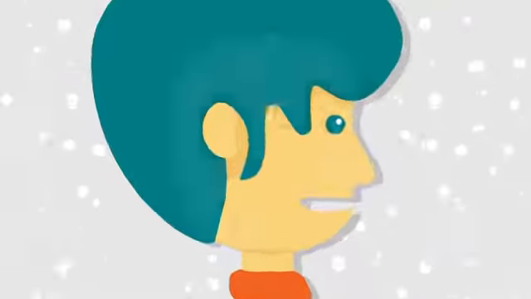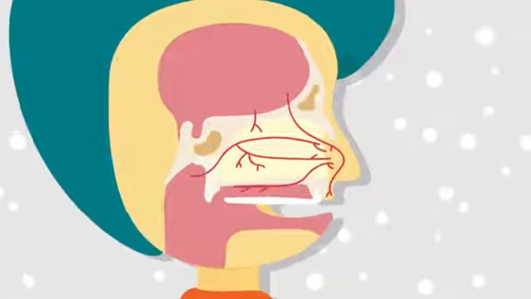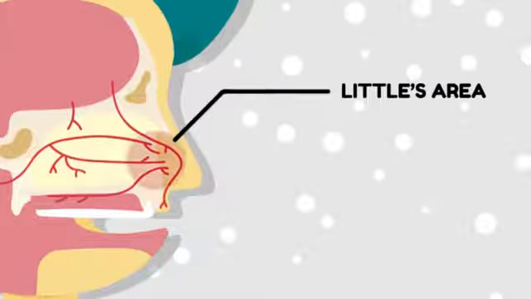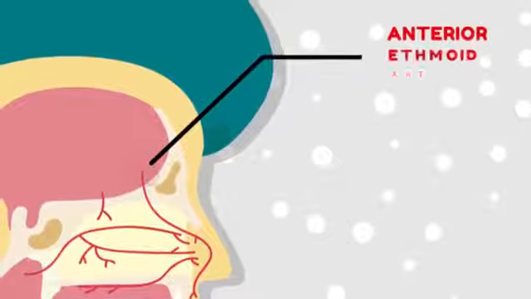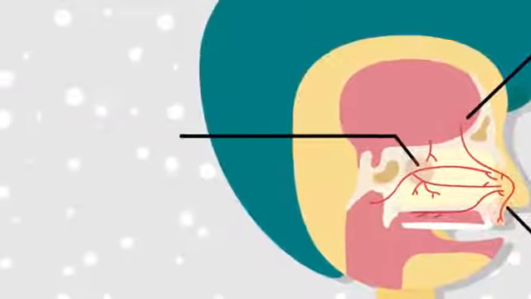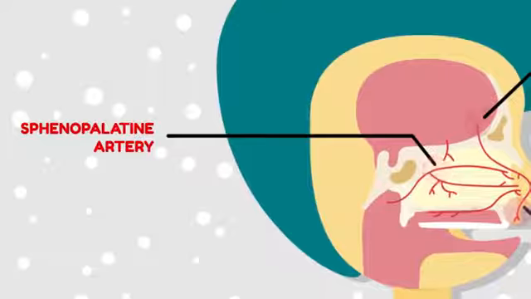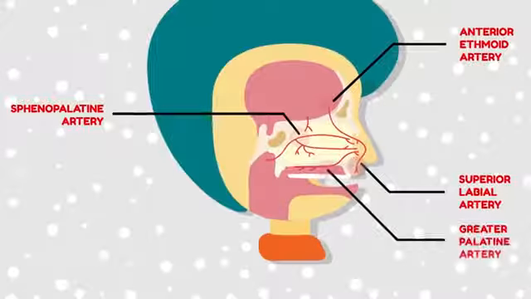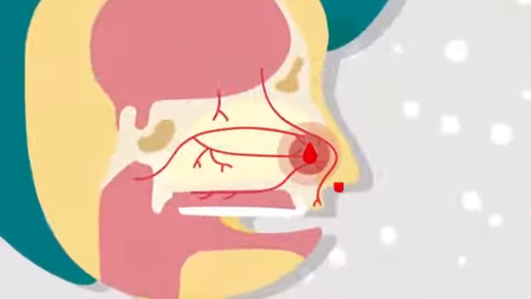What are the sites of epistaxis? 1. Most important site of epistaxis in nose is Little's area. In 90% of cases, epistaxis occurs from here. It is situated in the antero-inferior part of the nasal septum. 4 arteries: anterior ethmoidal, septal branch of superior labial, septal branch of sphenopalatine, and the greater palatine artery, anastomose here.